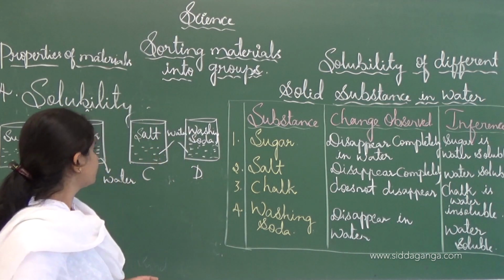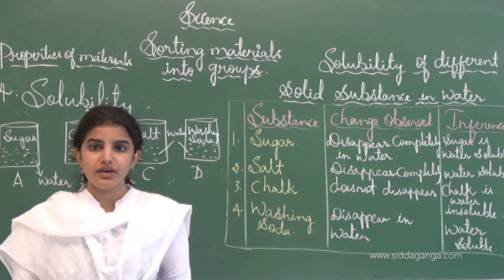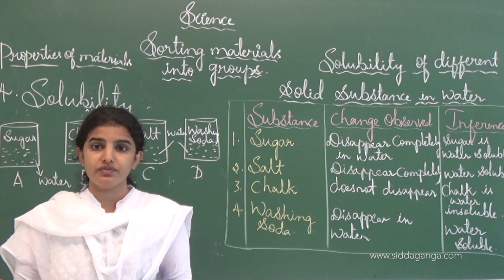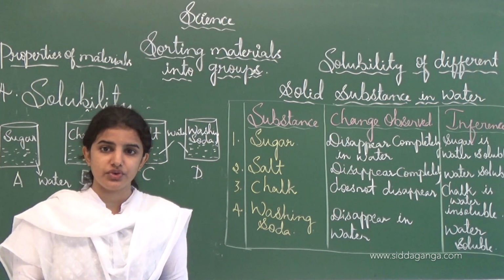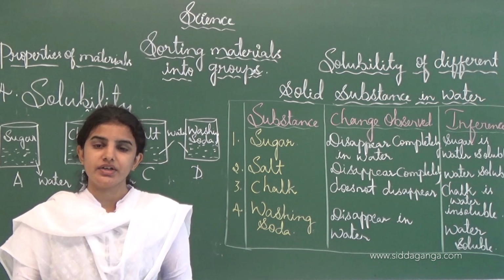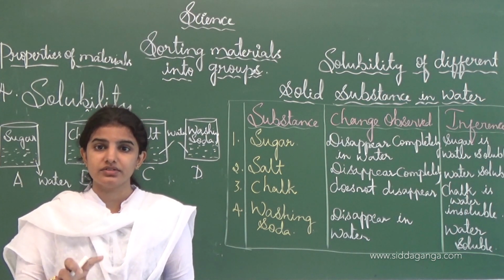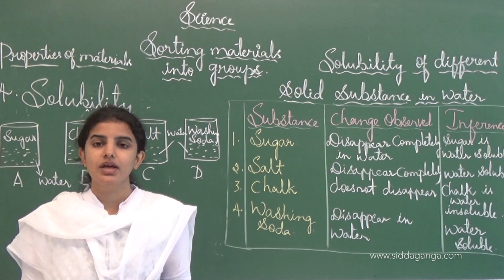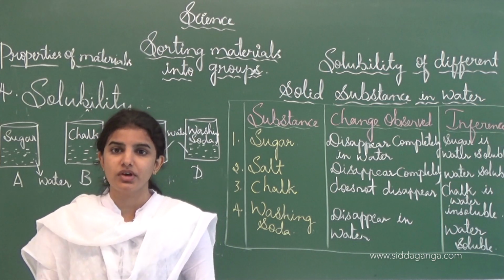When we put water into a beaker and take a small quantity of sugar or salt powder and try to dissolve it in the water, what will happen? It will completely dissolve and disappear, so we can say it is soluble. Some substances dissolve in water.